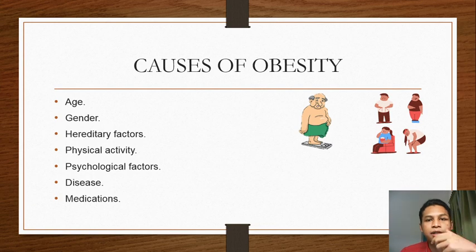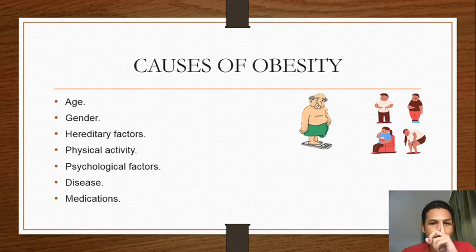Next is hereditary factor. If your family has obesity, there may be a chance that you will get obesity. Next is physical activity. Lack of physical activity and lack of nutrition are very important factors in increasing obesity. Next is psychological factors.